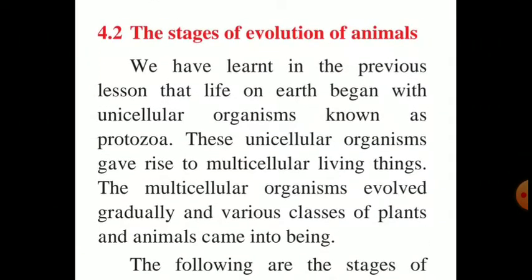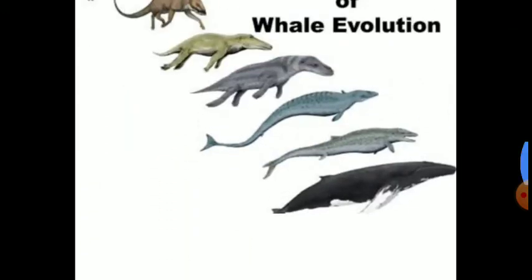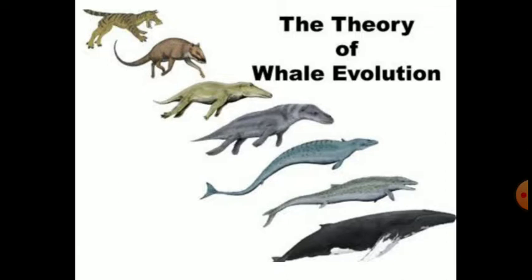Next point we are going to start is the stages of evolution of animals. I want to show you one of the pictures before starting reading. This is the theory of whale evolution. If we come from the upside to the downside, then first of all it is the land animal, but it is confirmed that we have to go from the water animal. In the previous lesson we already learned that the species, the unicellular organism, was first found in the water only. So we may go from downside to upside.